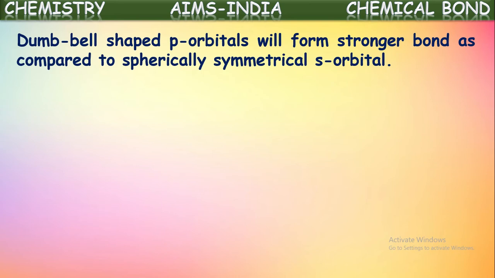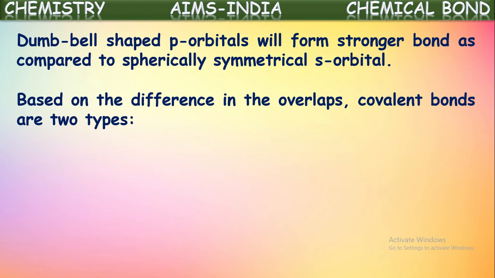So here one point is important. Dumbbell-shaped p orbitals will form a stronger bond as compared to spherically symmetrical s orbitals. Dumbbell-shaped p orbitals can overlap each other very strongly than in the case of s orbitals overlapping. So the chemical bond formed with p orbitals will be stronger than with s orbitals.